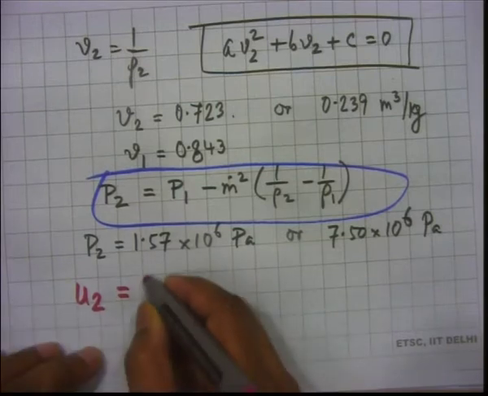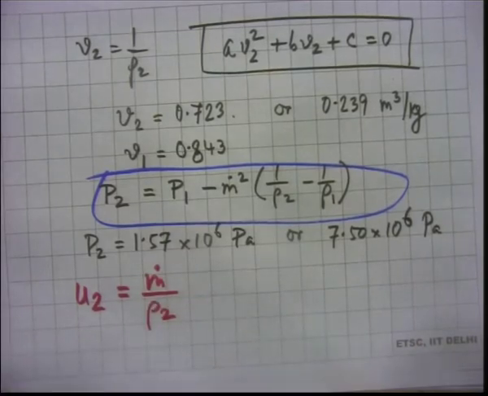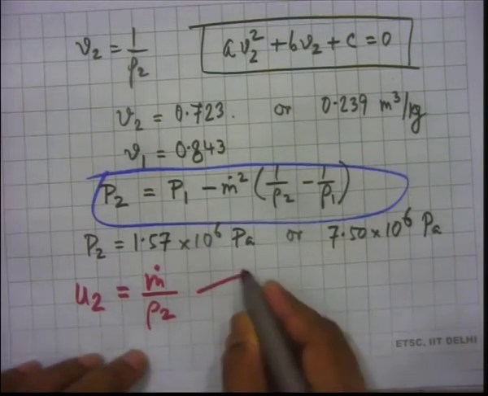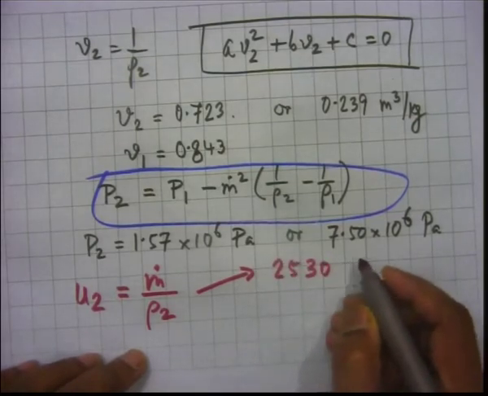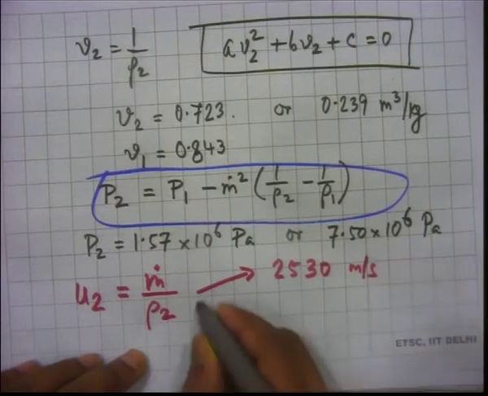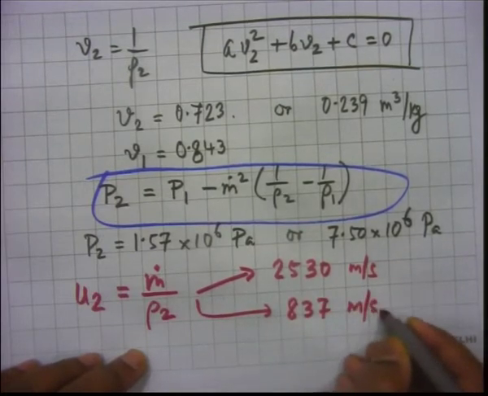Yeah, just m dot by rho 2, that is it. We do not need squares here. So, m dot divided by rho 2, and this U2 we will again have two values. It is either 2530 meters per second, or it is 837 meters per second.